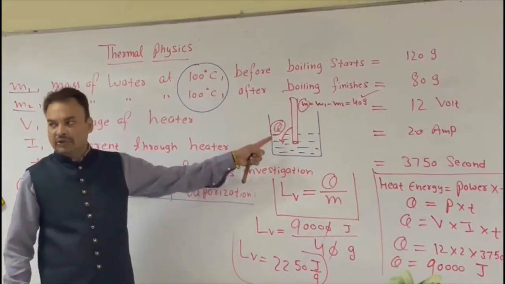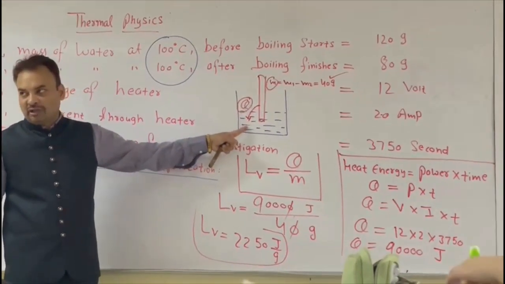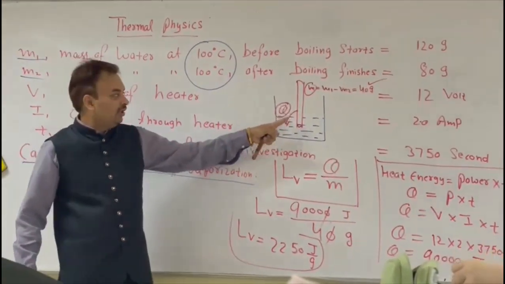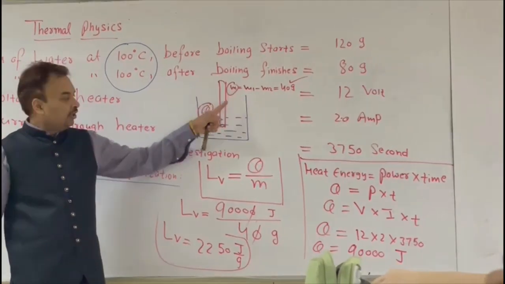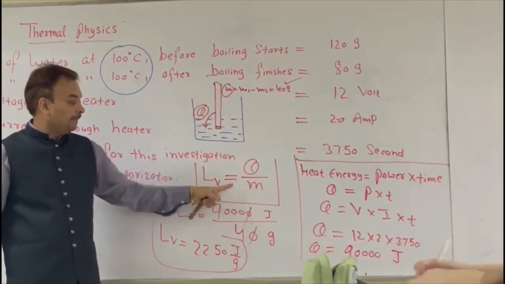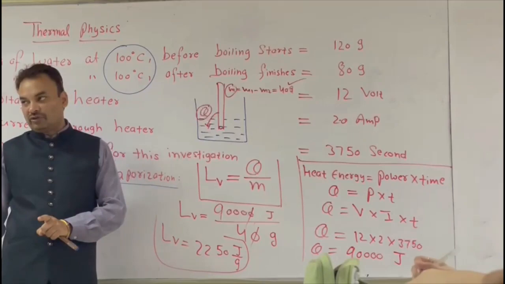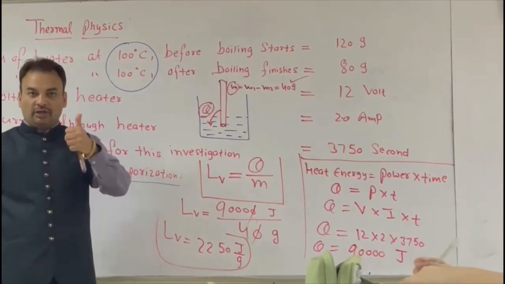So from the diagram you can see heat energy Q is given to the water, and you see how much mass is evaporated. You just divide Q by M, and you will get the latent heat of evaporation. Okay.